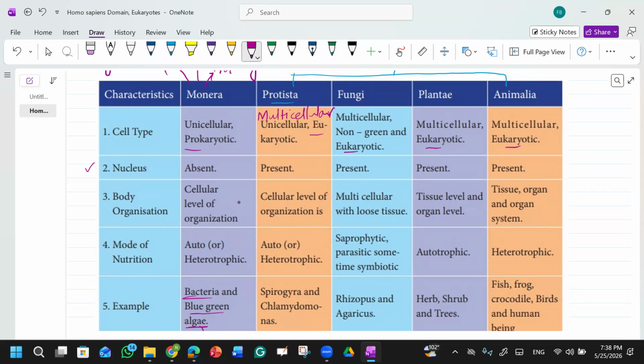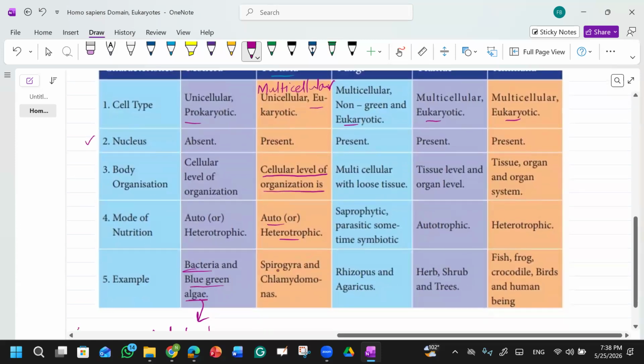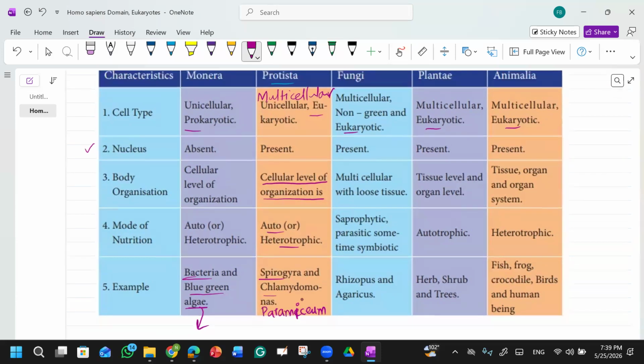Okay. What is the body organization? They have the cellular level of organization. Their mode is autotrophic, or they can be heterotrophic. For example, for the autotrophs they have given Spirogyra and Chlamydomonas. In your book, there is another example, that is Paramecium, right? Paramecium belongs to this group. I think there is a difference in the spelling, you can check the spelling.